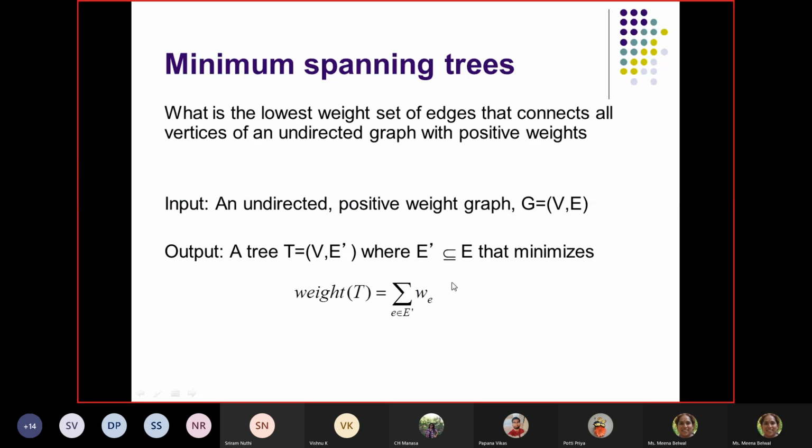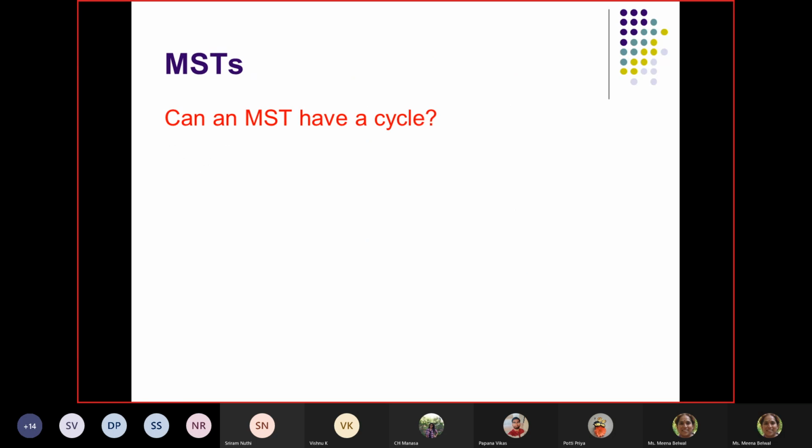What is the condition? That the weight of T is this, and this weight is minimized by selecting that set of edges, right? So can an MST have a cycle? That is the next question. The answer is no, right? Because you are first of all calling it an MST, a minimum spanning tree. So a tree cannot have a cycle.